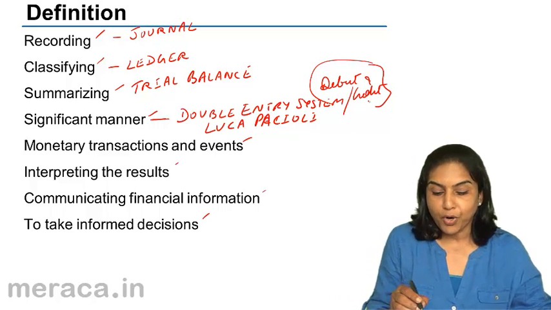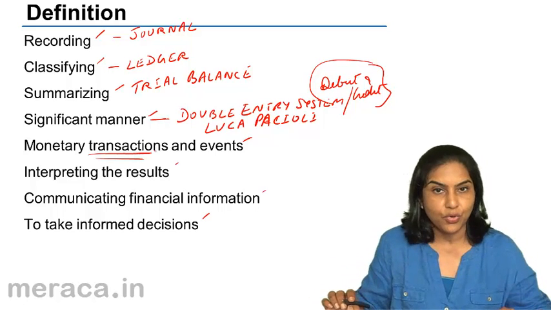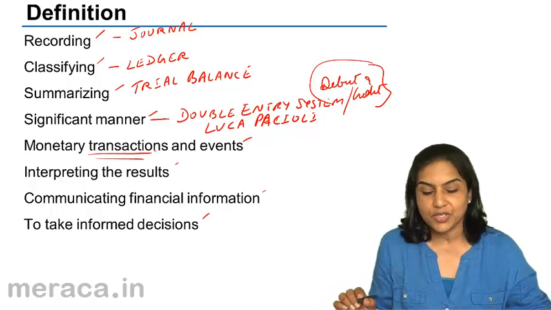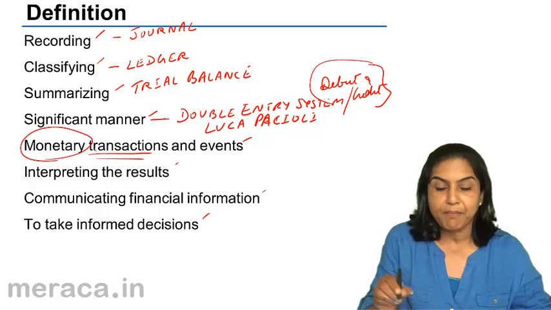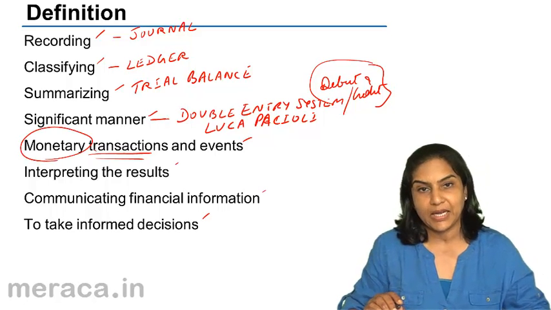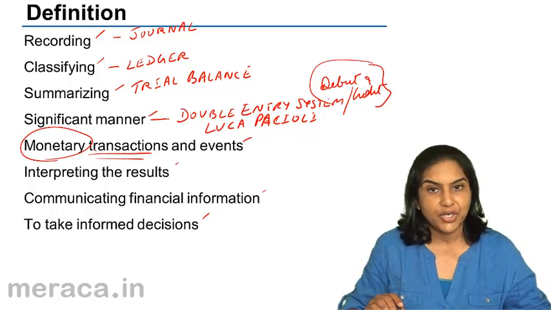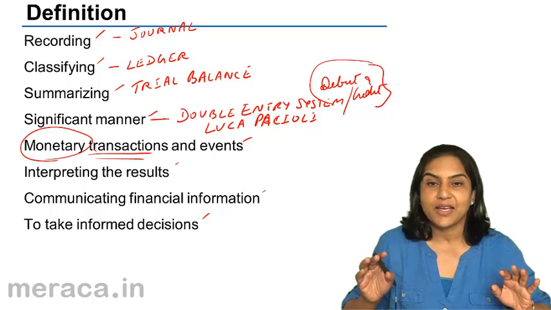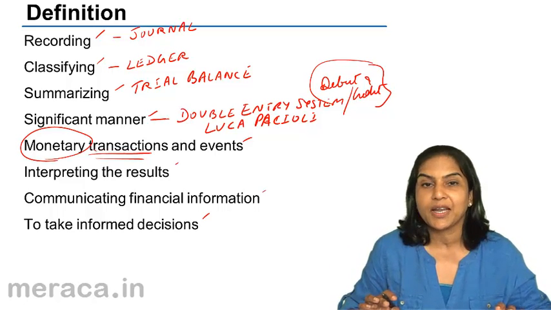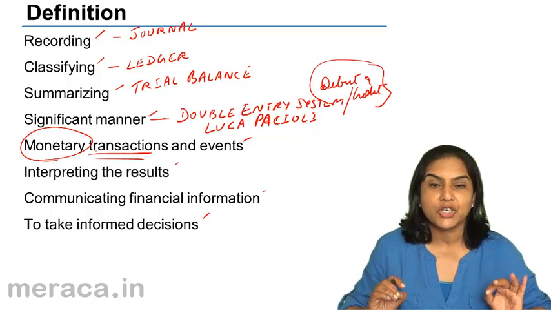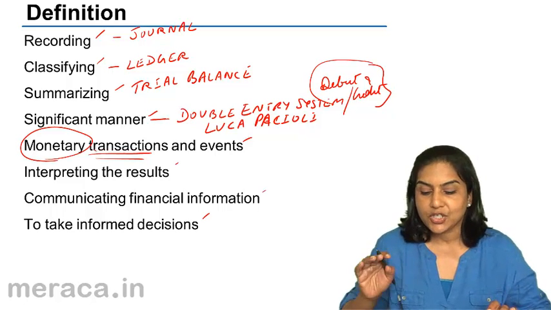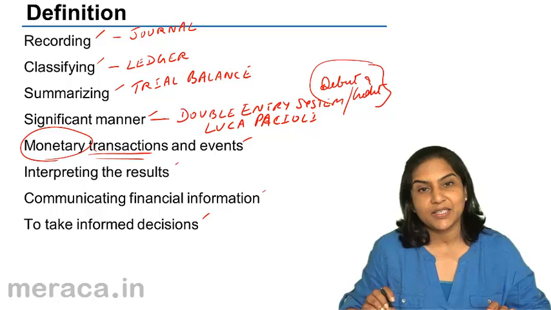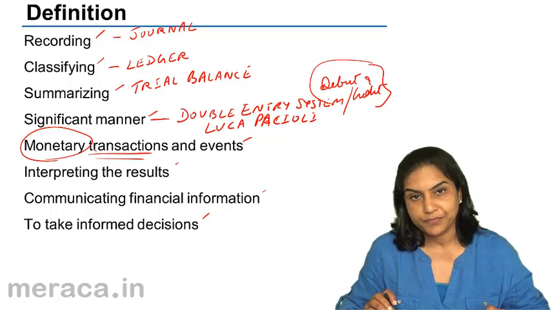Next, we come to monetary transactions. What do we record? Do we record each and everything? No. We record only those transactions and events which can be measured in terms of money. If there is any event, however important it is, if it cannot be measured in terms of money, it does not find a place in the books of account.